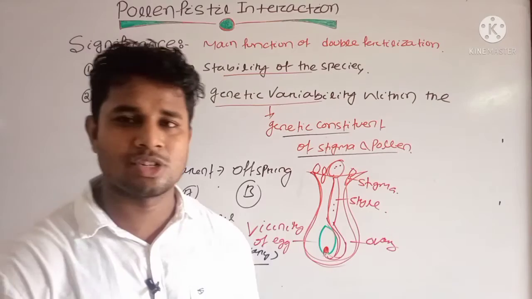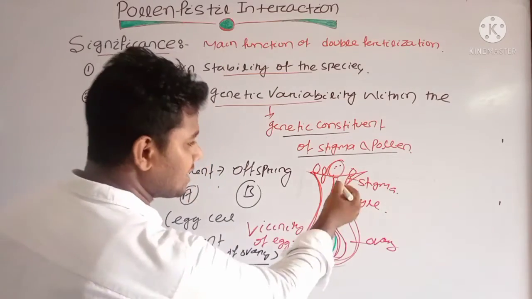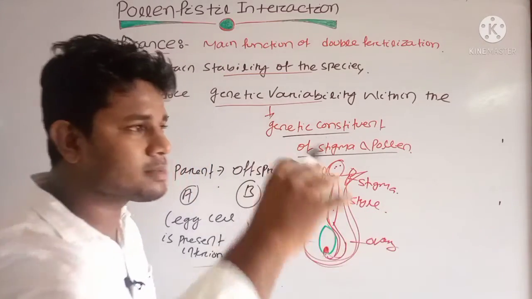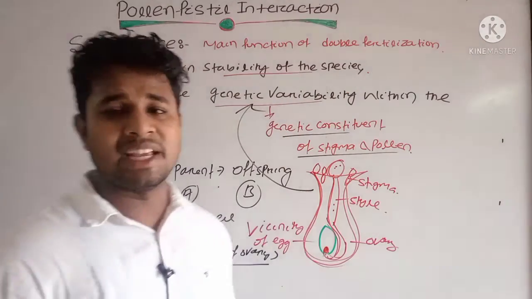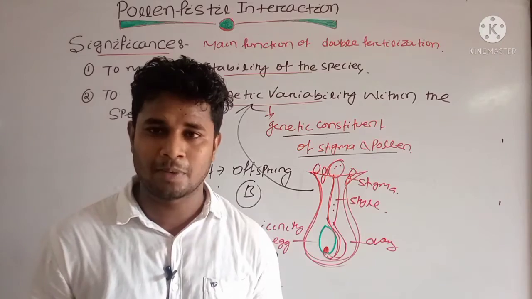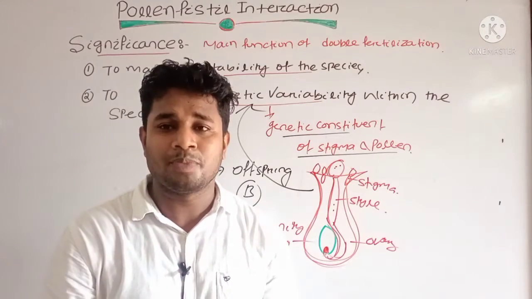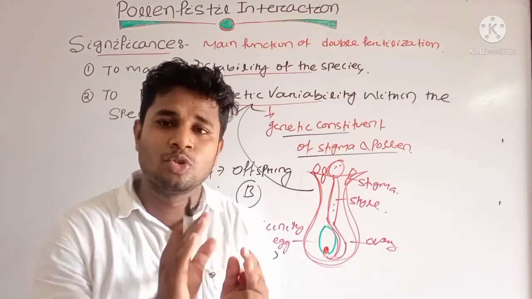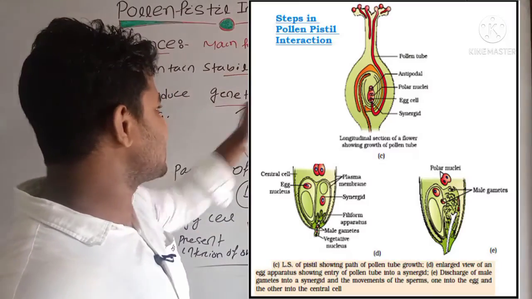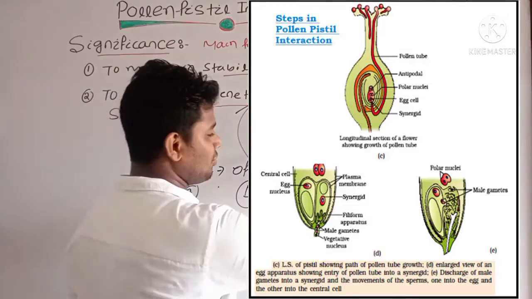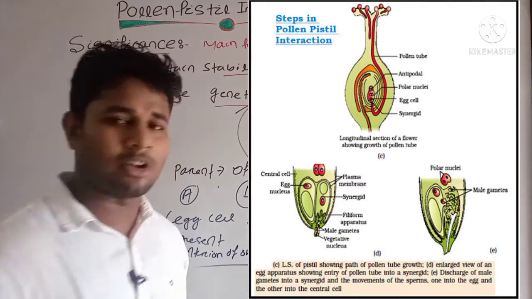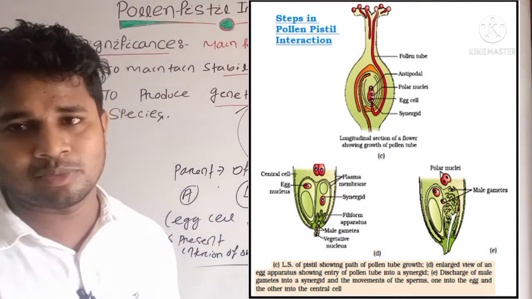This is an important feature of angiosperms: the morphology of the stigma allows genetic variability in different species of angiosperms. Fertilization needs two things, stability of the species and genetic variability, and these are maintained by the morphology of the stigma surface or the structure of the gynoecium itself.